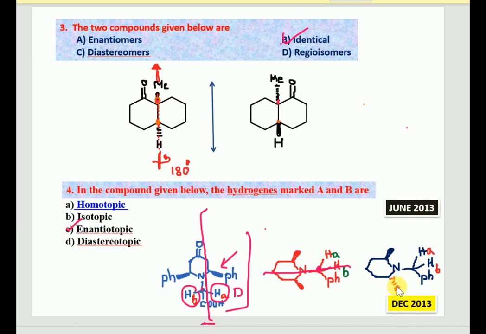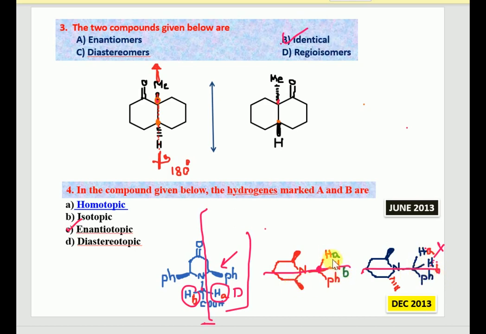So suppose the groups cannot be interchanged by any symmetry operation, then that will be decided as diastereotopic. The transformation of diastereotopic groups gives rise to diastereomers. That means it doesn't have any plane of symmetry or center of symmetry. Those hydrogens HA and HB will be considered as diastereotopic.